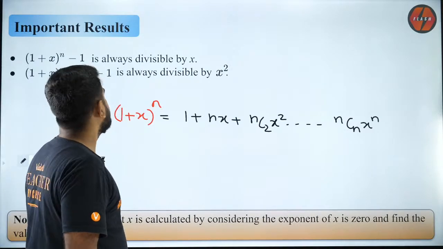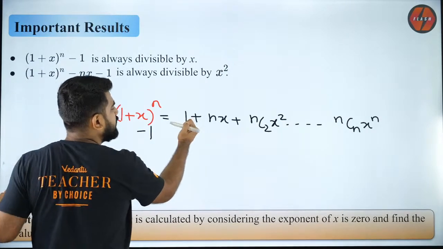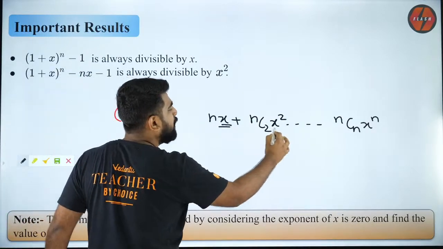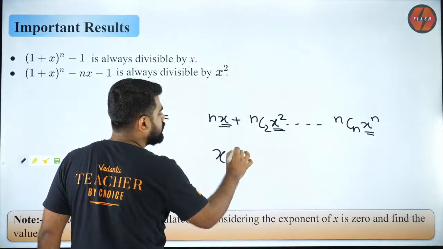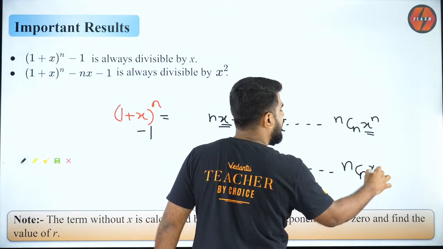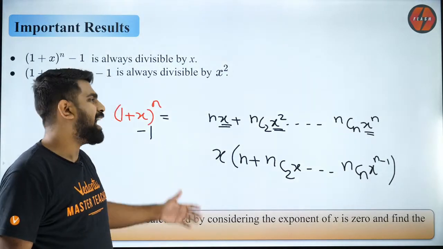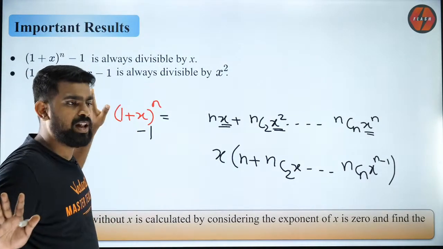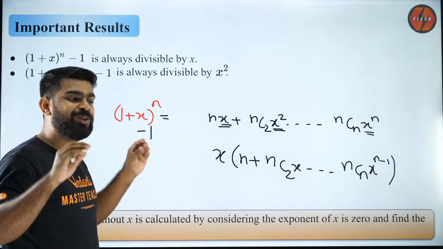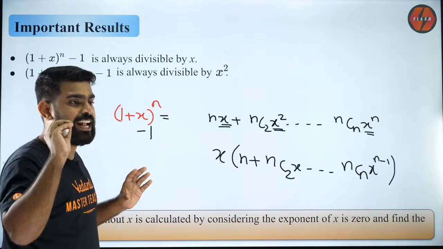So now if I subtract 1 from here, that means this 1 will go off. If this 1 goes off, do you see that it is divisible by x? Because I can take x common from here. Are you all clear with it? As simple as that. And you know what? I have examples for this also. I'm not going to leave you guys hanging. I'm going to help you understand each and every bit of binomial theorem so that you can tackle any good question on your own.